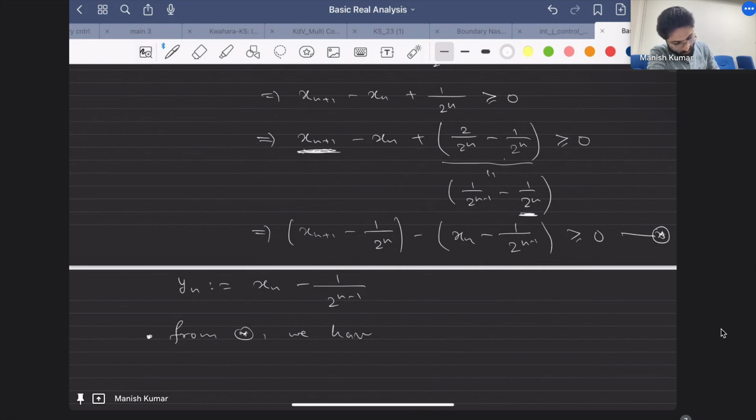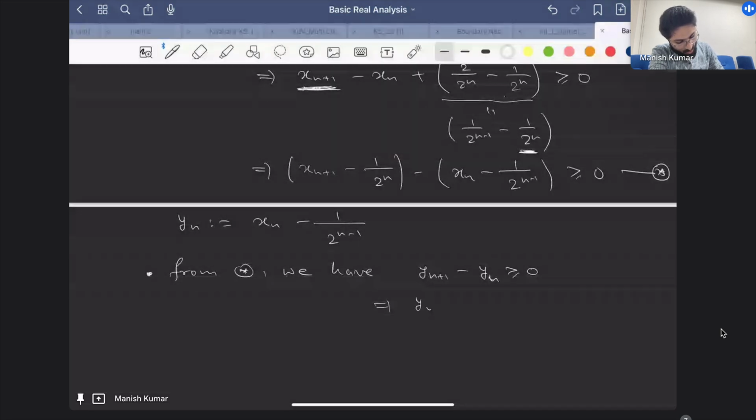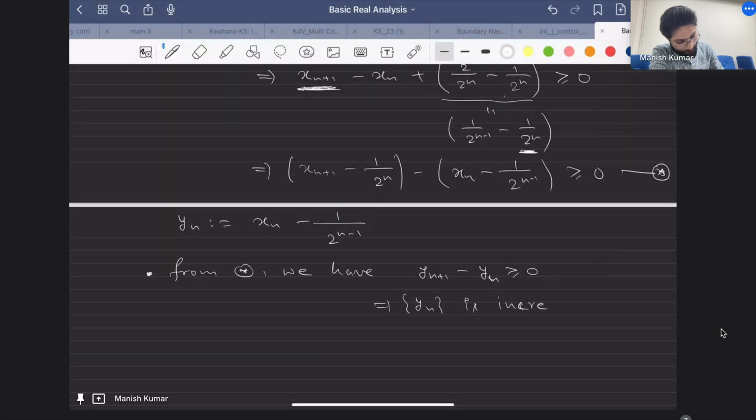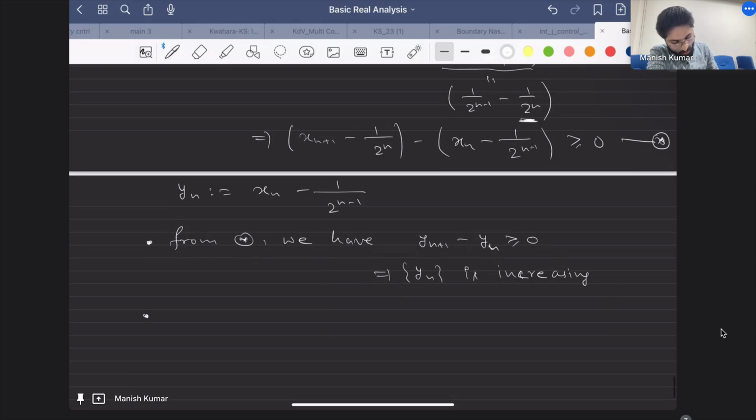This tells you that yn is increasing. The second thing is that xn is given to be bounded, and the sequence 1 by 2n minus 1 converges to 0, so it is bounded as well.